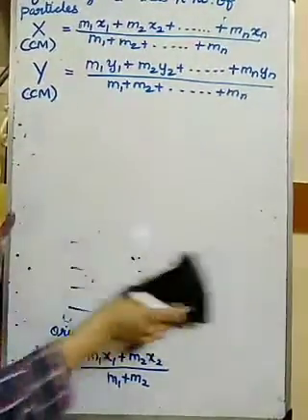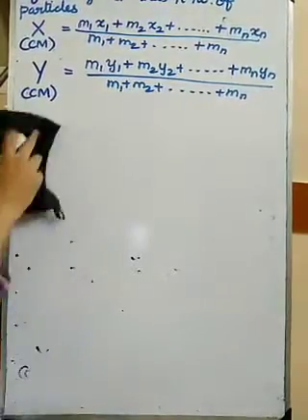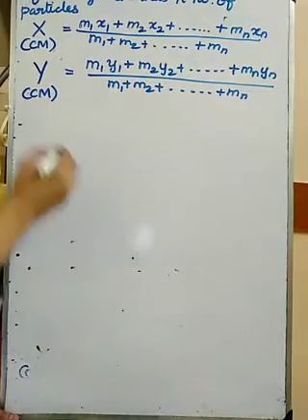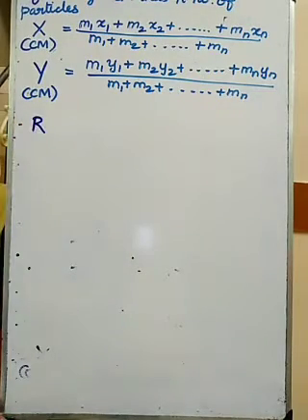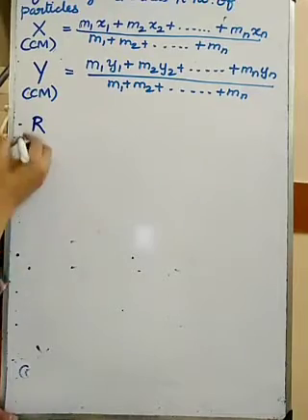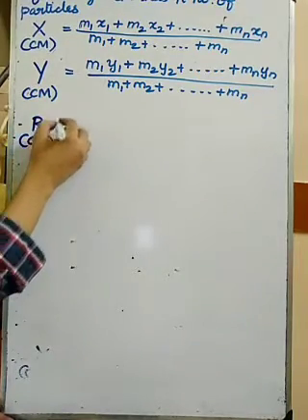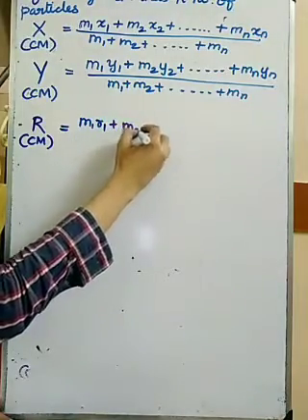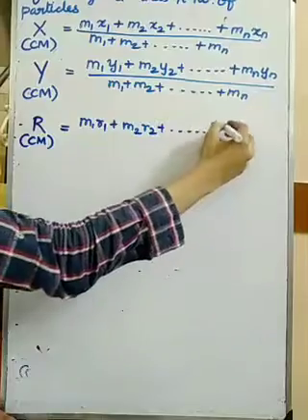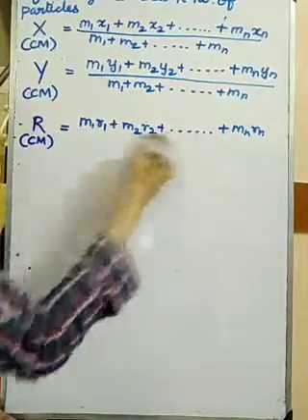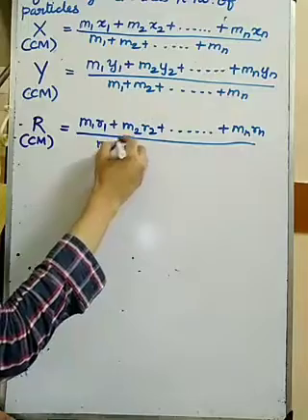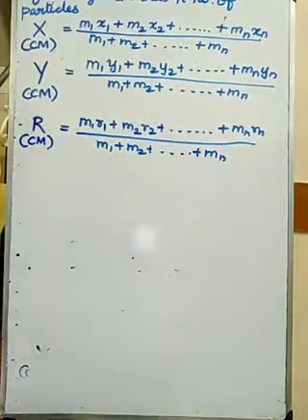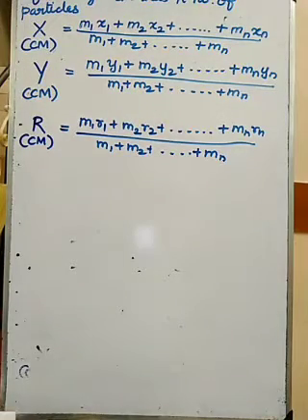Now what will be the resultant? I am expressing it in both the axes, so I should have some resultant, yes or no? The resultant I am going to represent as capital R. So the resultant of the center of mass is equal to m1 r1 plus m2 r2 up to mn rn, divided by m1 plus m2 up to mn. This is how I will represent the resultant.